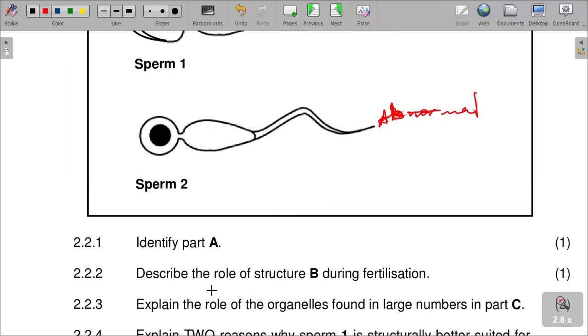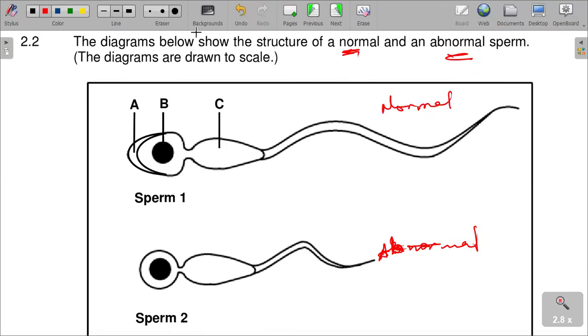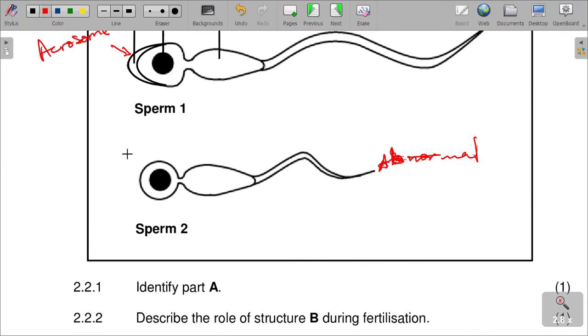And then the question says identify part A. Part A is the acrosome. You should always know that the tip of the sperm cell has an acrosome, which has the function of dissolving the egg membrane. So it is the acrosome.